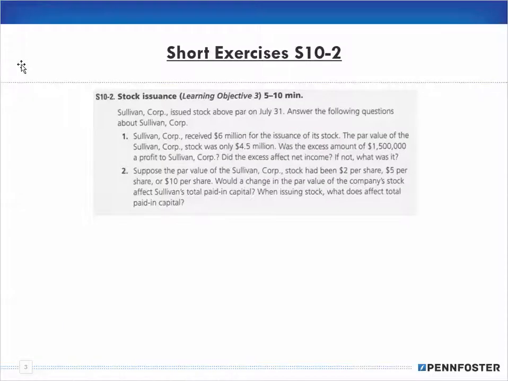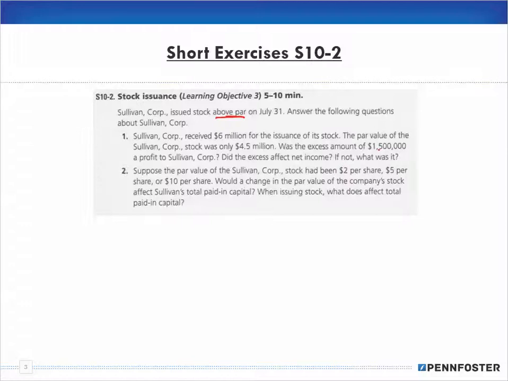All right, so short exercise 10-2. It says here, Sullivan Corp issued stock above par on July 31st. Answer the following questions. Sullivan Corp received $6 million for the issuance of the stock. The par value of stock was only $4.5 million. Was the excess amount of $1.5 million a profit to Sullivan? Did the excess affect net income? If not, what was it?